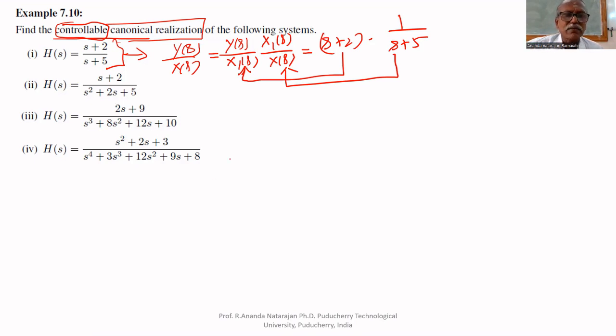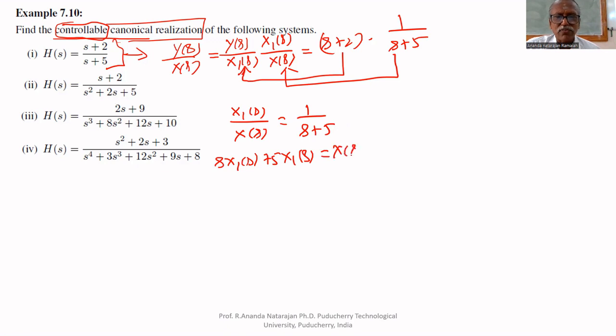First, let us take X1 of s upon X of s equal to 1 by (s plus 5). What will you get? s X1 of s plus 5 X1 of s equals X of s. Here s X1 of s means the derivative, x1 dot of t.